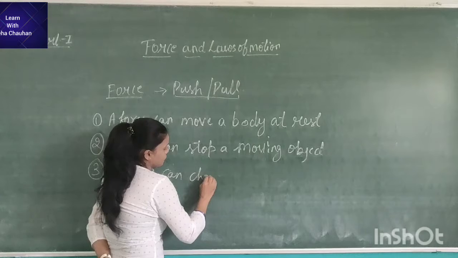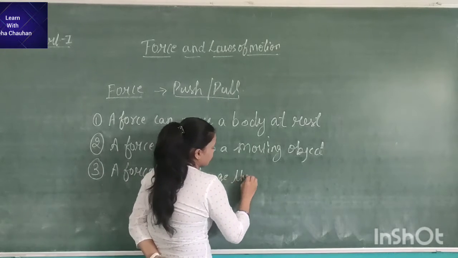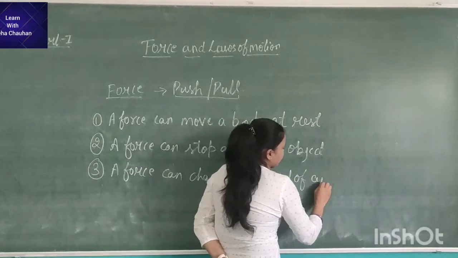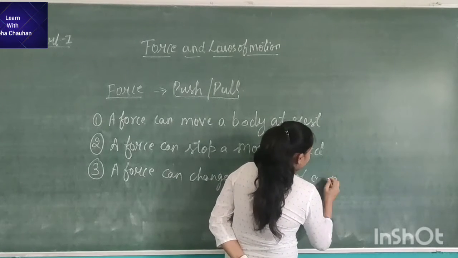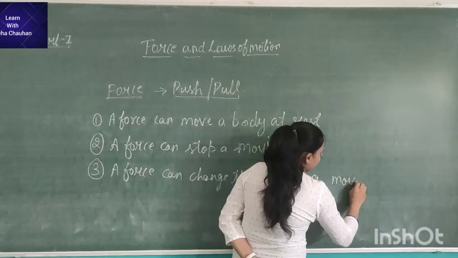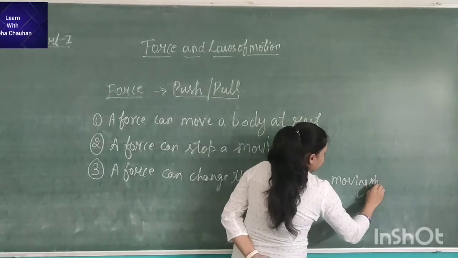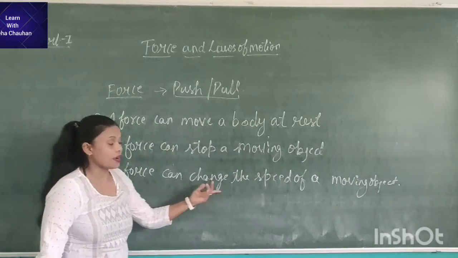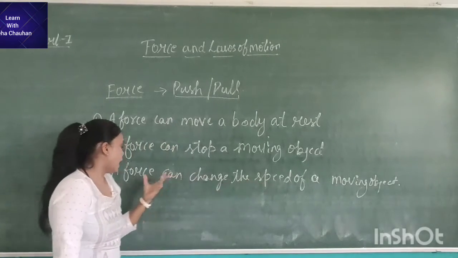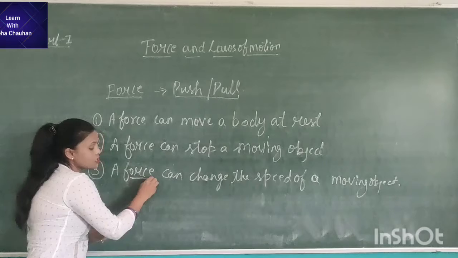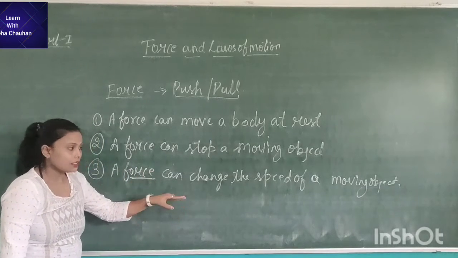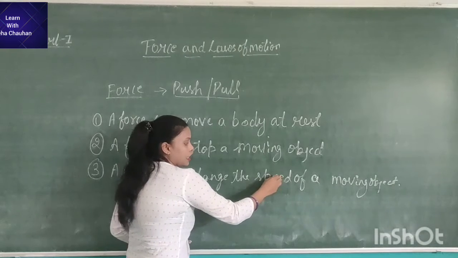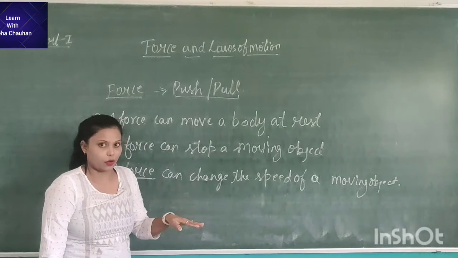Now third is, a force can change the speed of a moving object. What does it mean? It means if a body is already in motion and an extra force is applied on that object, that will move speedily, or vice versa, that means it can be slowed down.